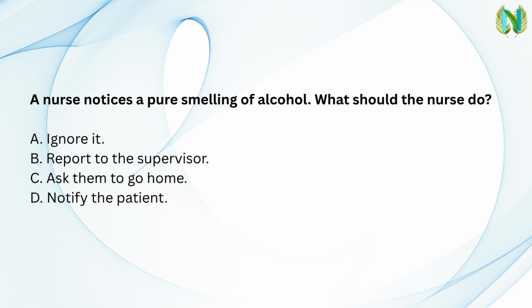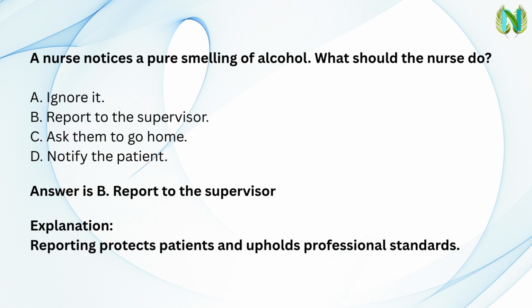Next question. A nurse notices a peer smelling of alcohol. What should the nurse do? A. Ignore it. B. Report to the supervisor. C. Ask them to go home. D. Notify the patient. Answer. B. Report to the supervisor. Explanation. Reporting protects patients and upholds professional standards.